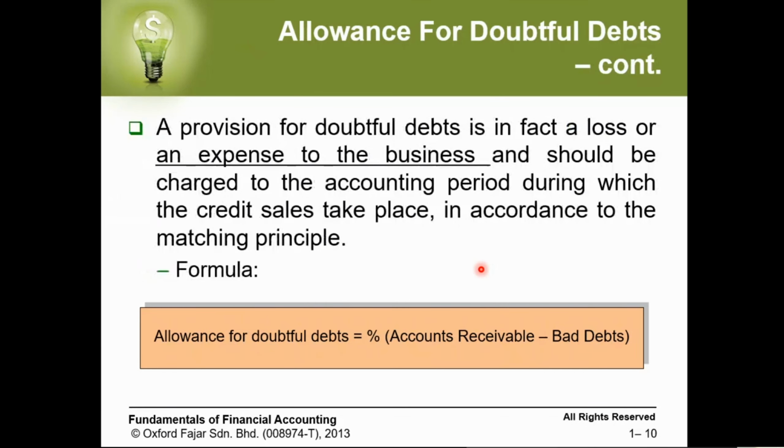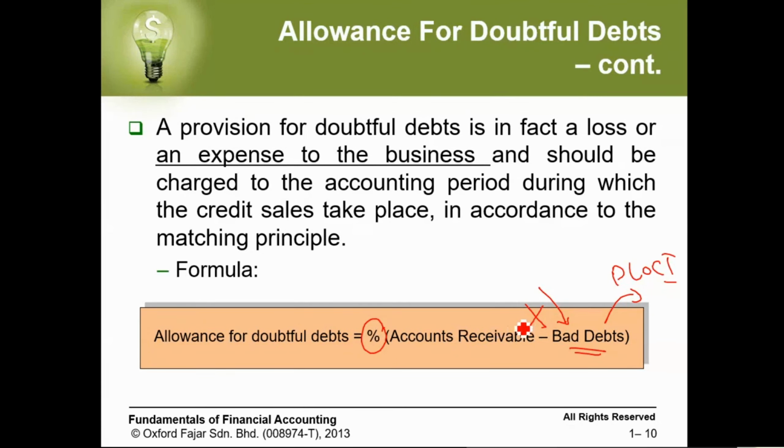So a provision for doubtful debt is in fact a loss or an expense to the business, and should be charged to the accounting period during which the credit sales take place, in accordance with the matching principle. The formula: allowance for doubtful debt is a percentage of the accounts receivable minus bad debts. Why do we put minus bad debts here? Because those have already gone from our accounts receivable. So we don't calculate allowance for bad debts which are already gone, because this amount we are going to close in the profit and loss and other comprehensive income.